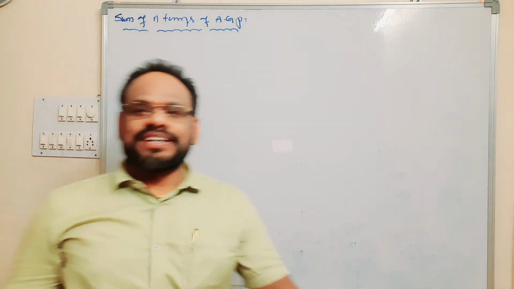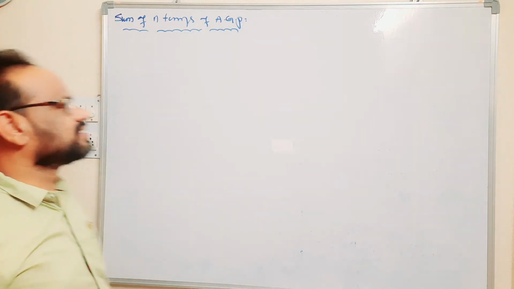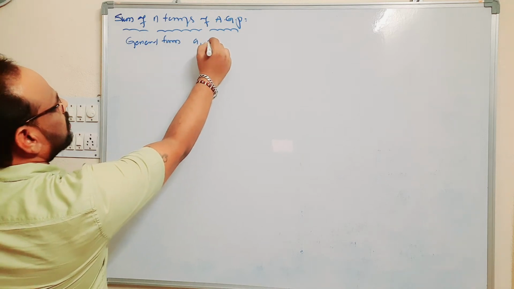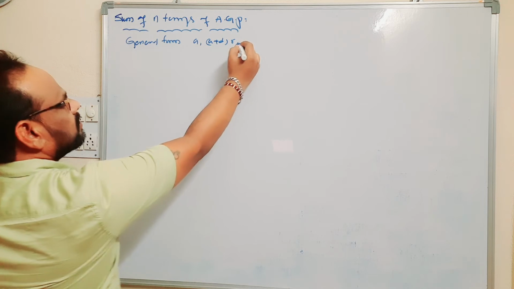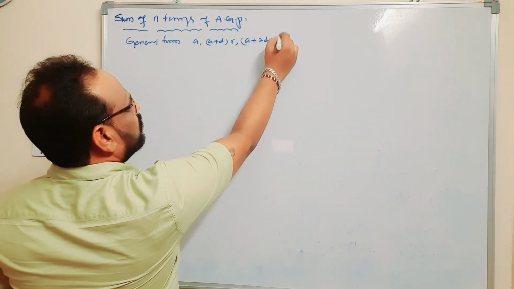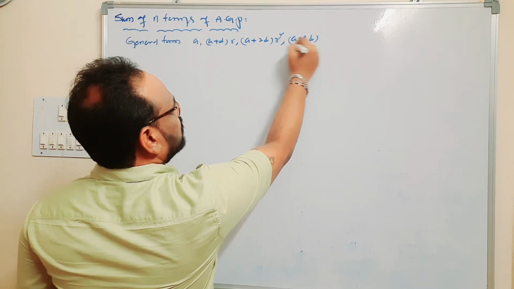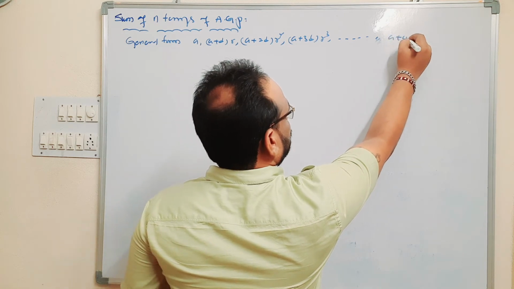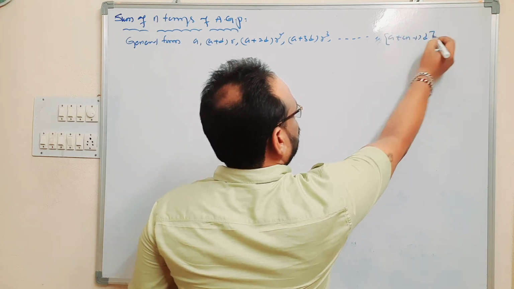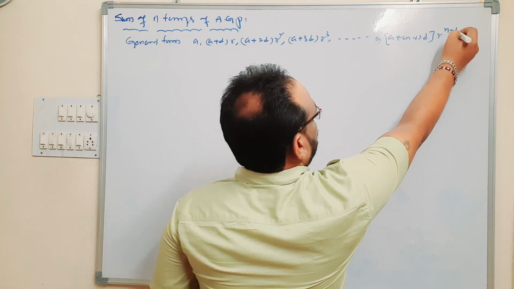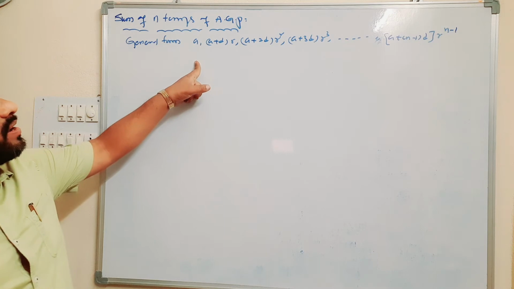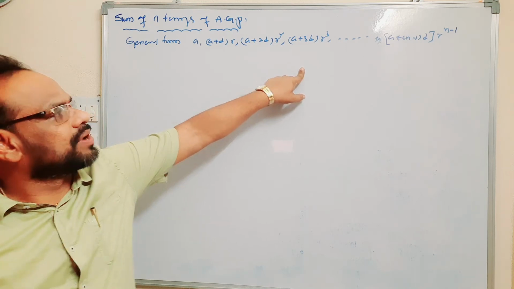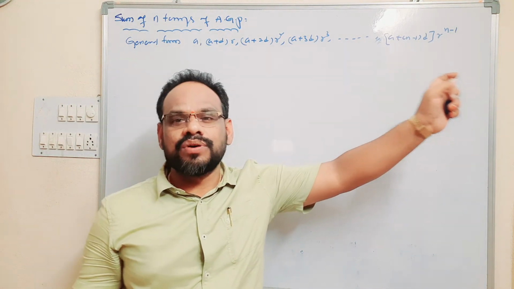We know that the general form of an arithmetico-geometric progression is a, (a plus d) into r, (a plus 2d) into r squared, (a plus 3d) into r cubed, and so on, up to (a plus (n minus 1) into d) into r to the power n minus 1.